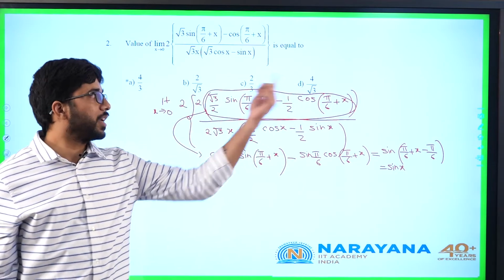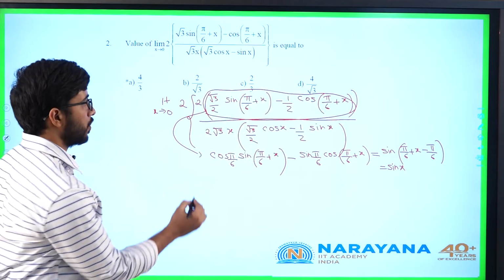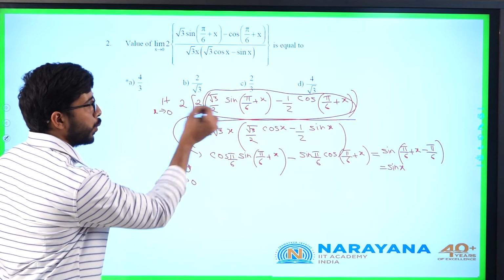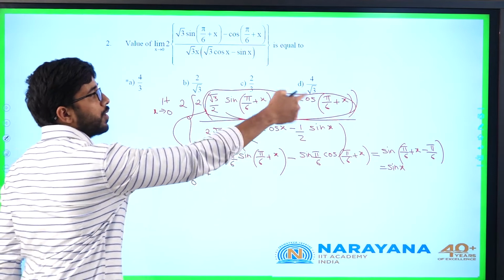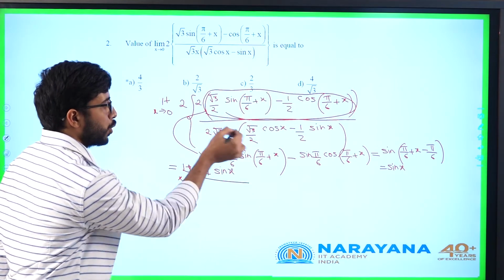So, this term looks complicated, but this whole expression gets reduced to sin x. So, this value is limit x tends to 0, 2 into 2, 4 into this whole term, sin x by 2 root 3 x,